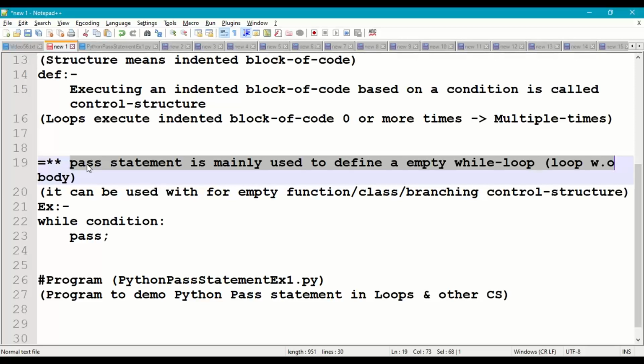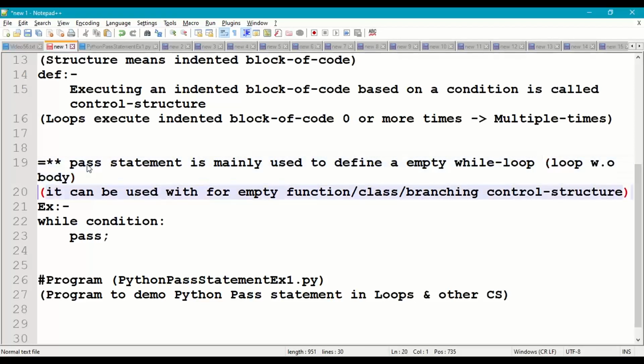It can be used with empty functions, empty classes, and empty branching control structures like if, else, elif, etc. So here we can take while condition pass.